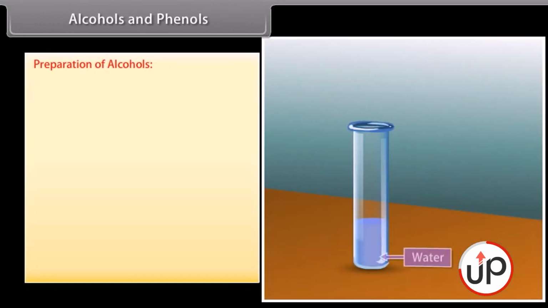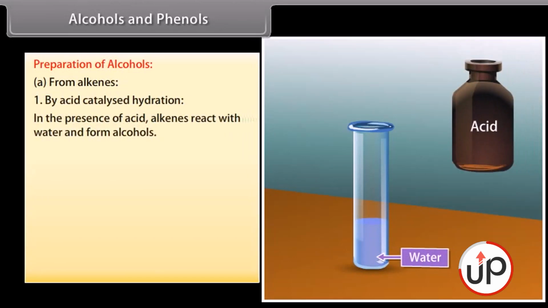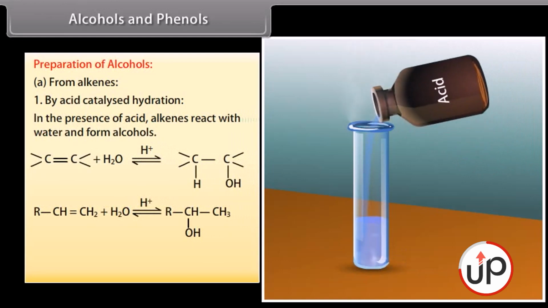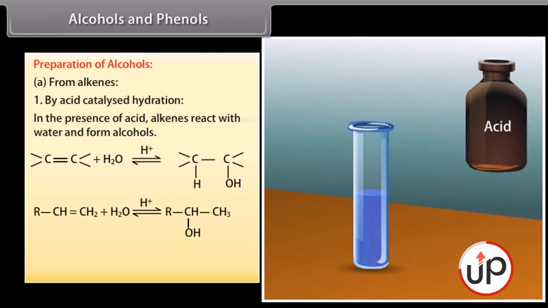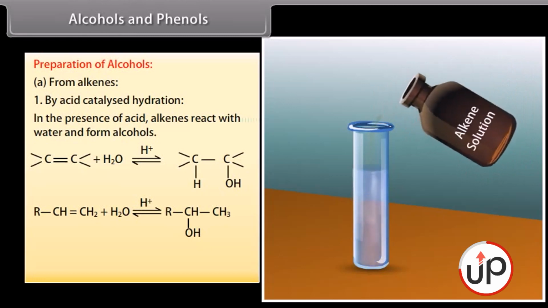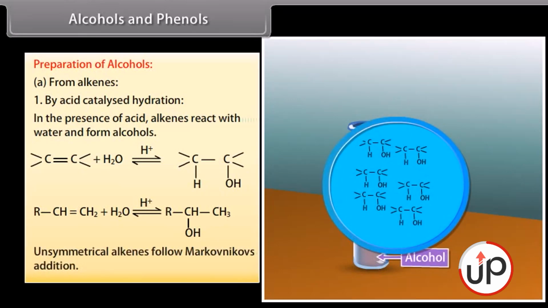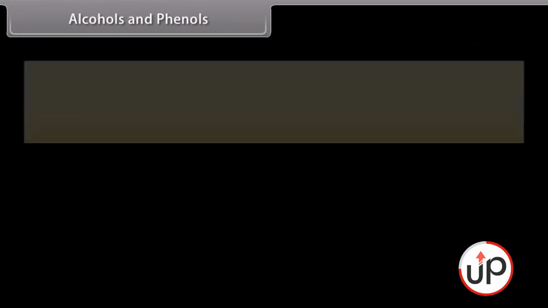Alcohols and phenols. Preparation of alcohols from alkenes by acid catalyzed hydration. In the presence of acid, alkenes react with water and form alcohols. Alkene reacts with water in the presence of acid and then forms the respective alcohol. Unsymmetrical alkenes follow Markovnikov's addition.